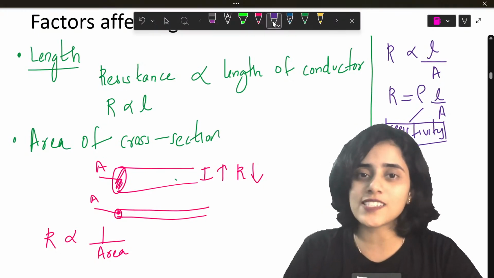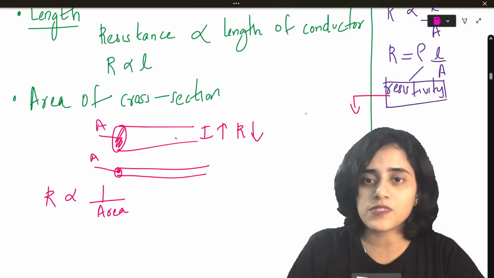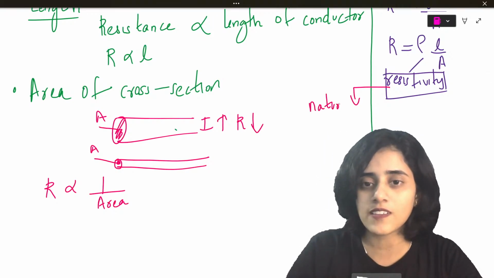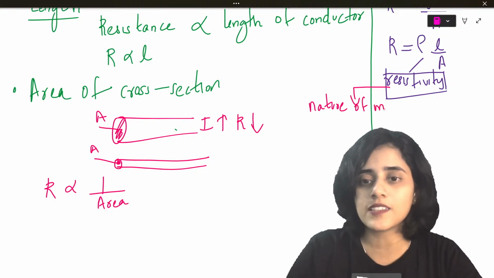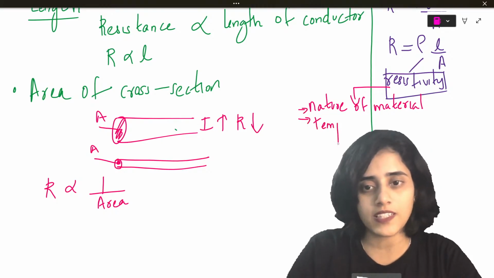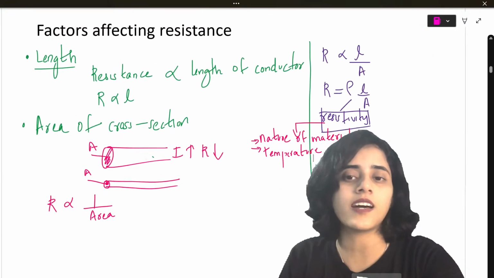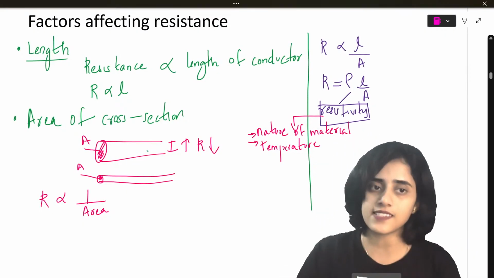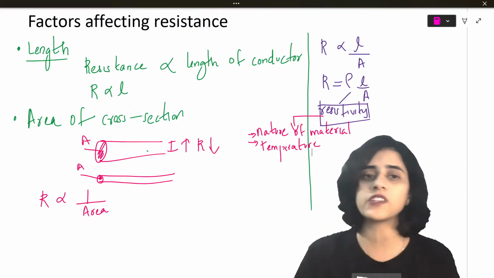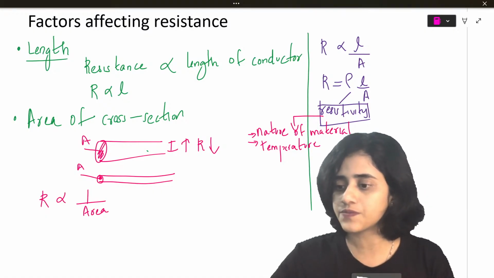So what all does this resistivity depend on? Can you see where I'm writing? Resistivity depends on the nature of material and temperature of the material. So these are the factors affecting resistance: length, area of cross section and resistivity. This resistivity is a property of a material that depends on the nature of the material and temperature. So factors affecting resistance, is it clear?